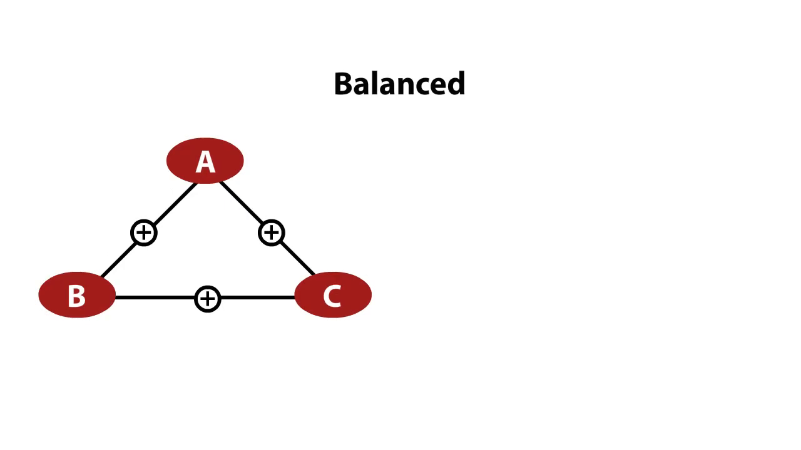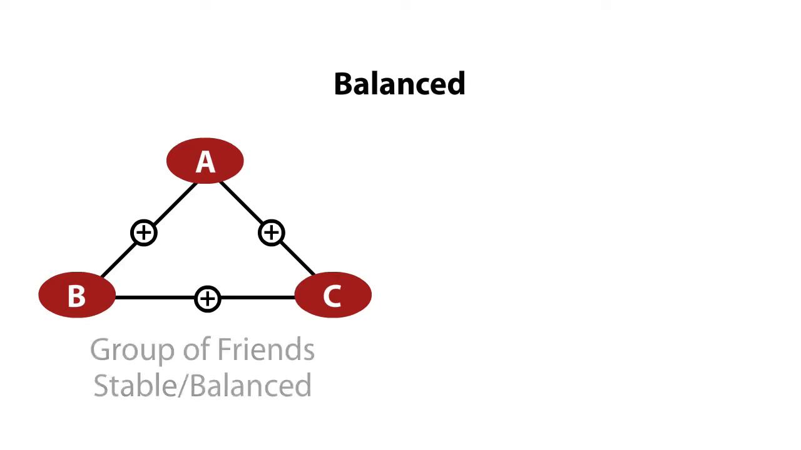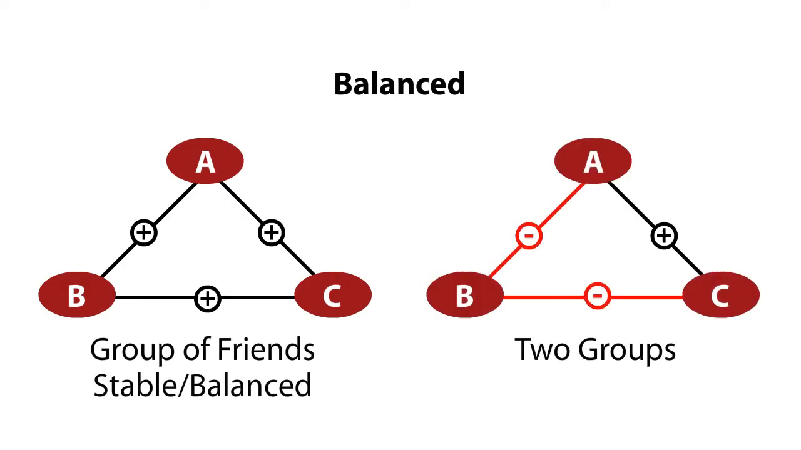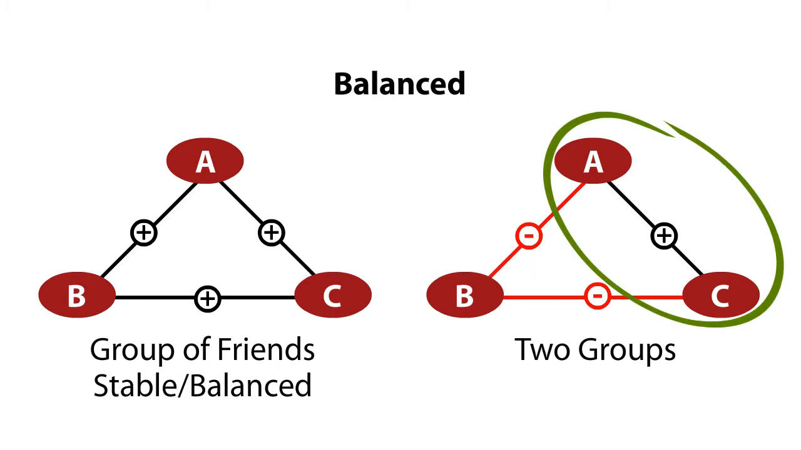So there are two kinds of balanced triangles, either a small group of friends, ABC here, or two of ABC ganging up against the third. On the picture, A and C are ganging up against B.